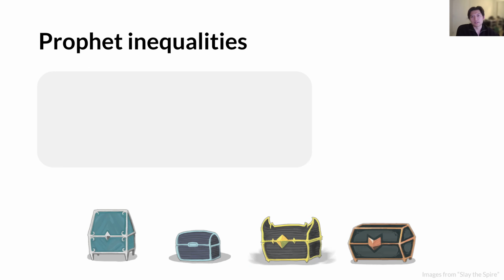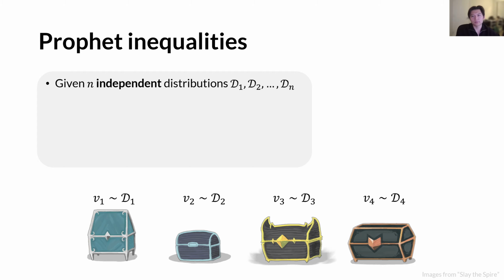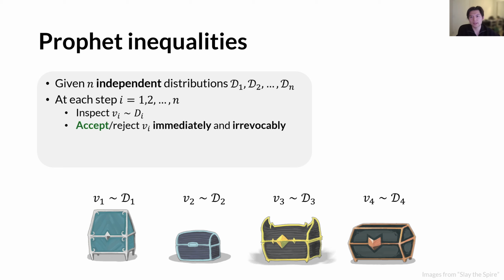Let's get started with the classic single item prophet inequalities. Say there are several treasure chests, and each contains an item with a value following a known distribution. At each step, we're going to inspect the corresponding chest, and then we have to decide immediately and irrevocably whether to take the item or not.